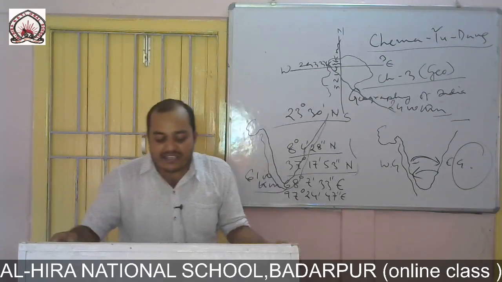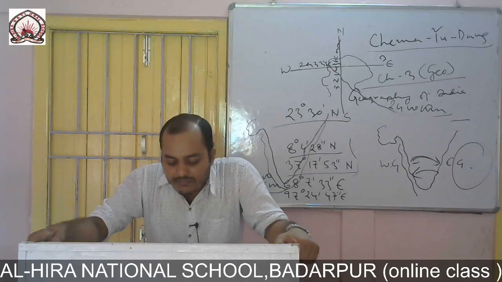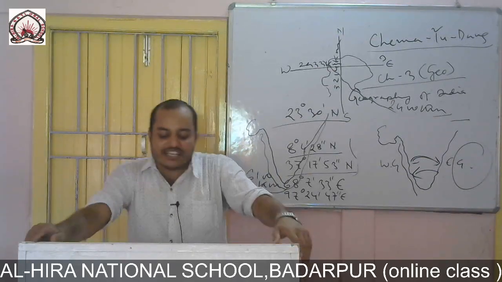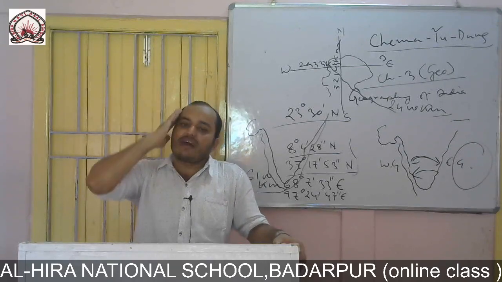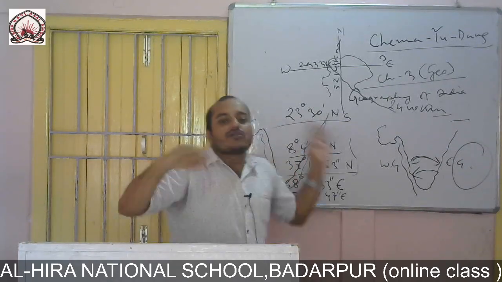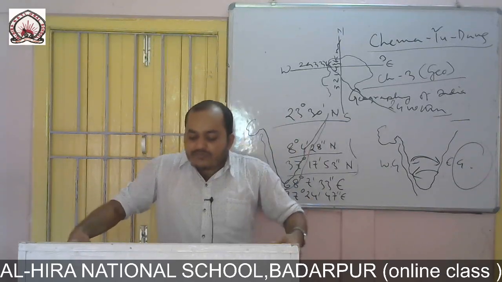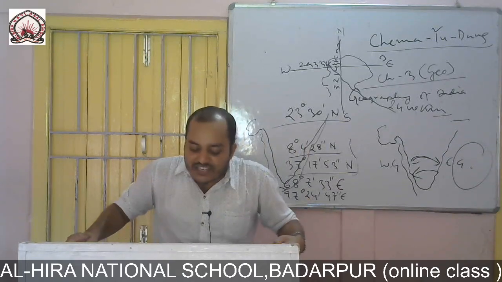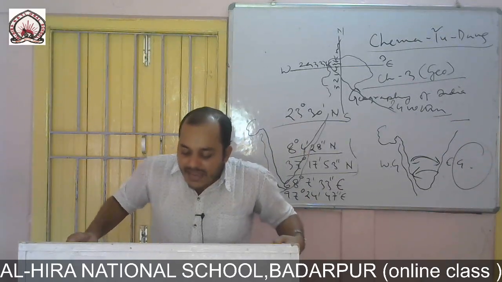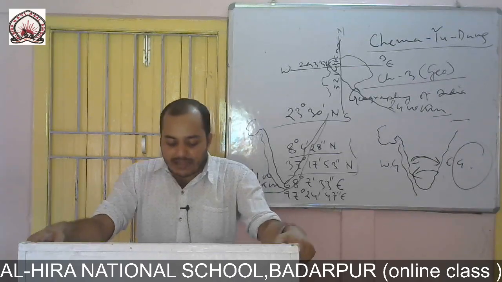Now the next topic is the coastal region. The coastal region is the area situated on the eastern and western border of the country along with the Bay of Bengal. So these are the coastal areas, the areas which touch the water body. It can be divided into the eastern coast and the western coast.